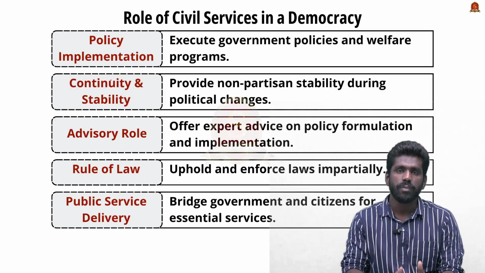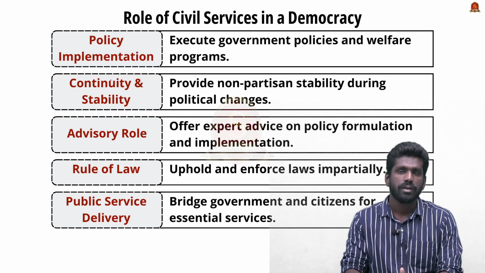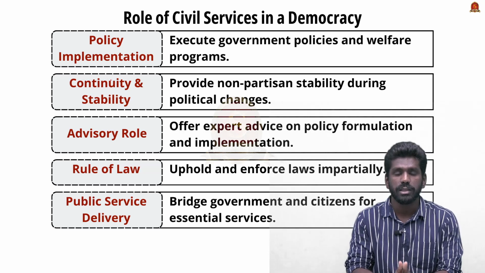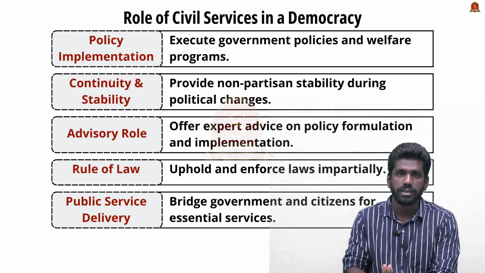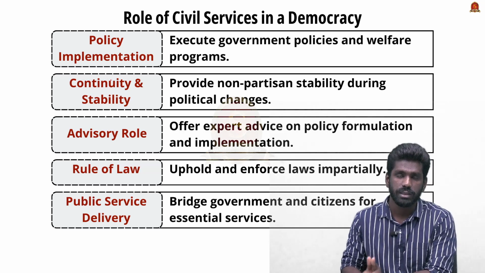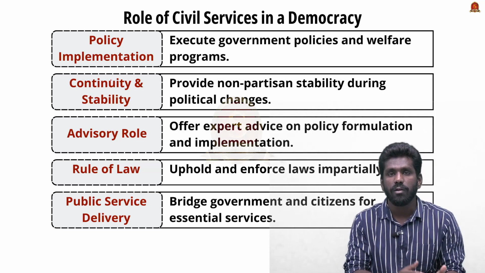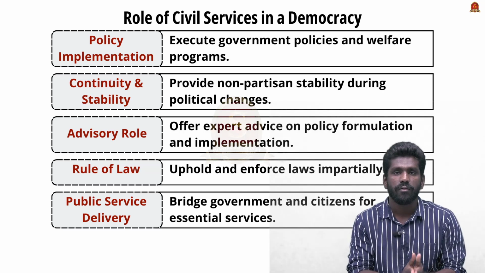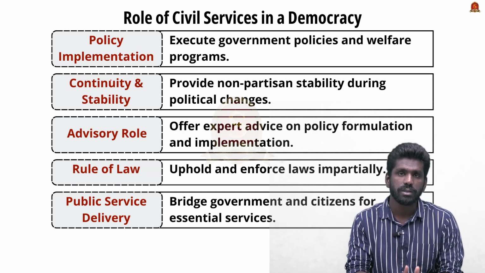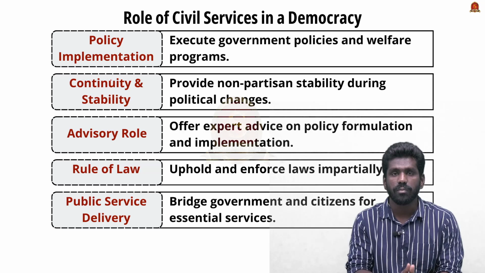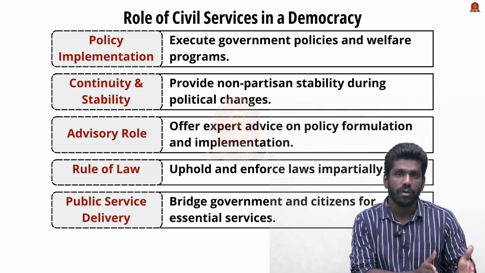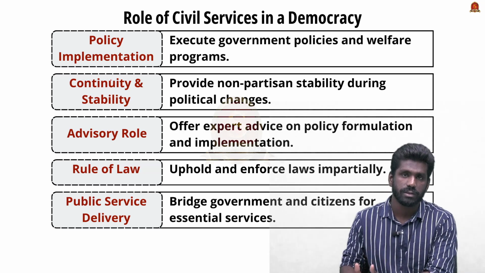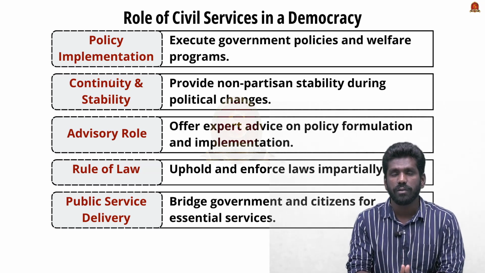Now what is the importance of civil service in a democracy? The first importance is policy implementation. The civil servants are the ones who implement the policies to the people or citizens at the ground level. The government or the ruling party may formulate the policy and the civil servants implement it. So they are the policy implementers. They act as a bridge between the policy formulators and the policy receivers. This is an important function of civil servants.